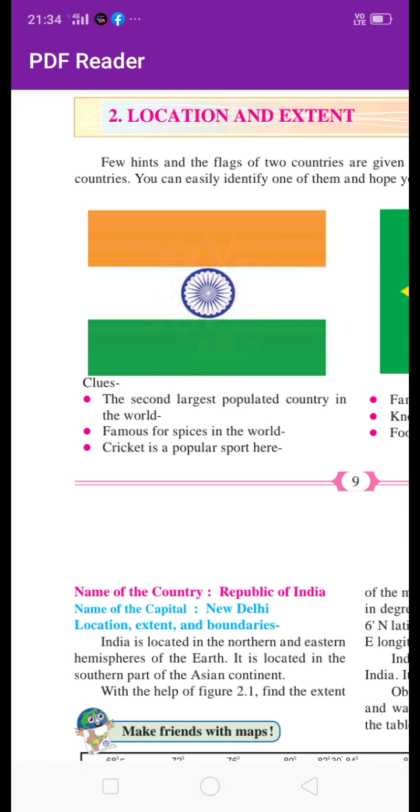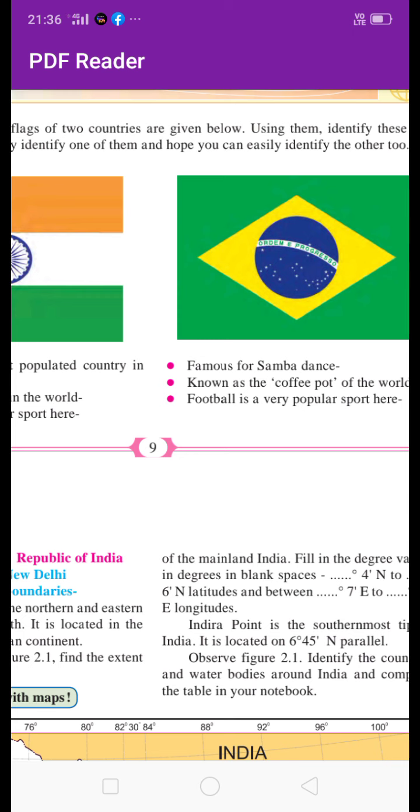Also Brazil's latitudinal extent is 5 degree 15 minute north to 33 degree 45 minute south. And longitudinal extent of Brazil is 34 degree 45 minute west to 73 degree 48 minute west.